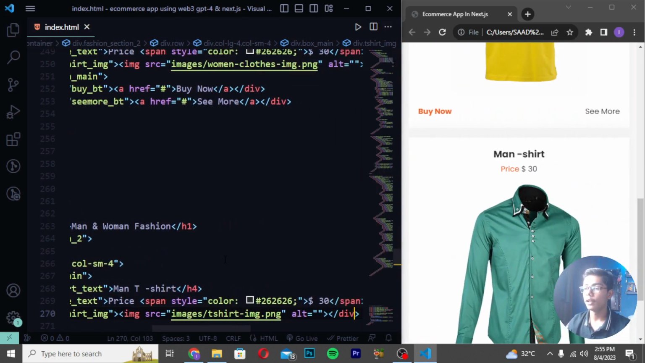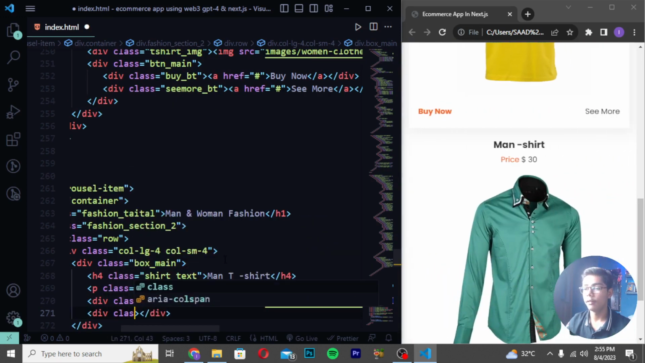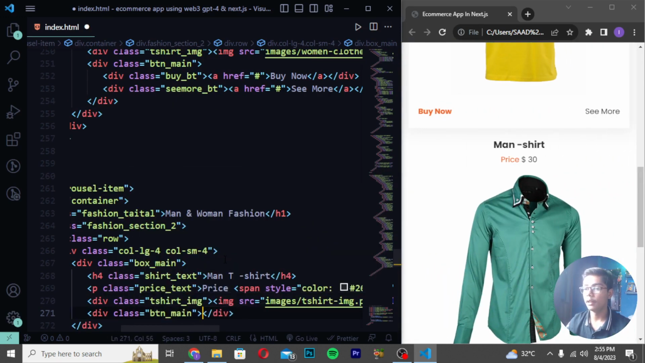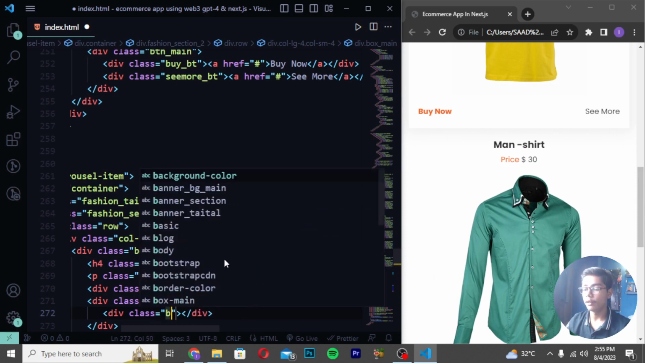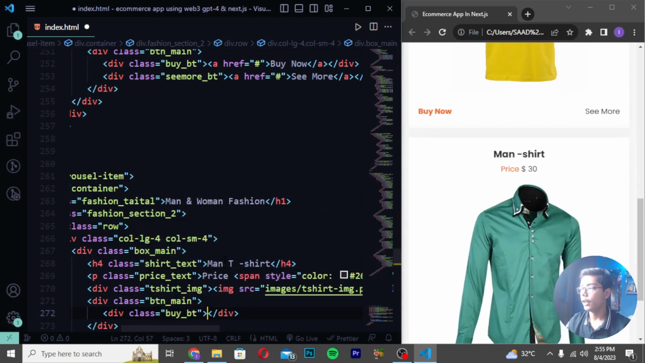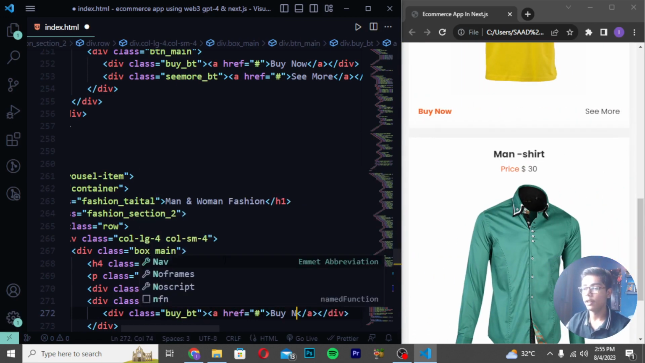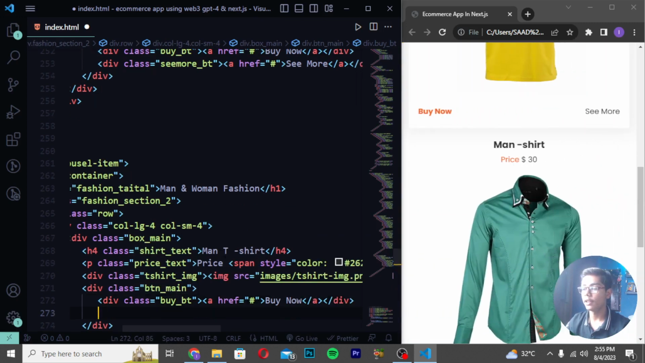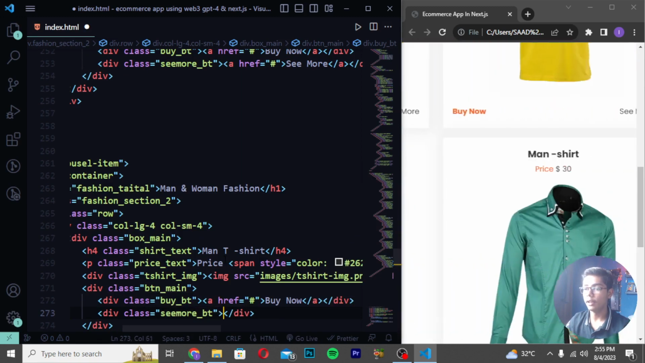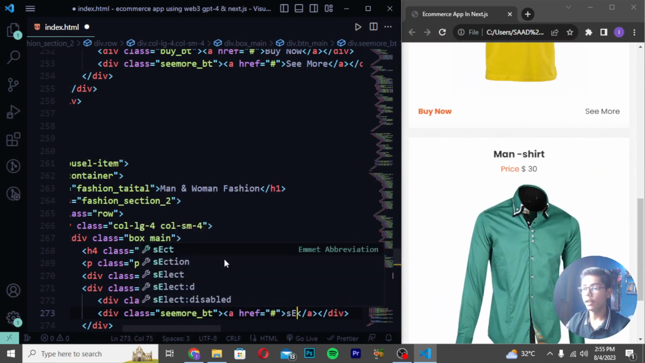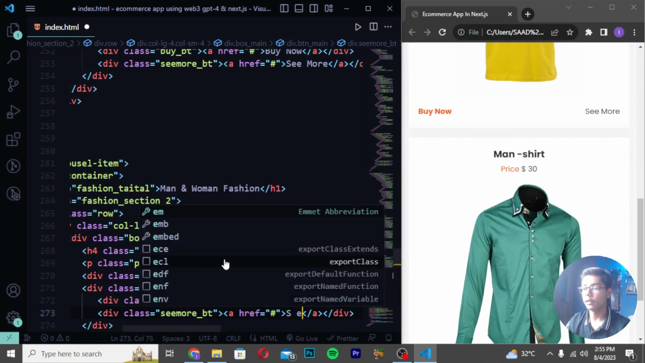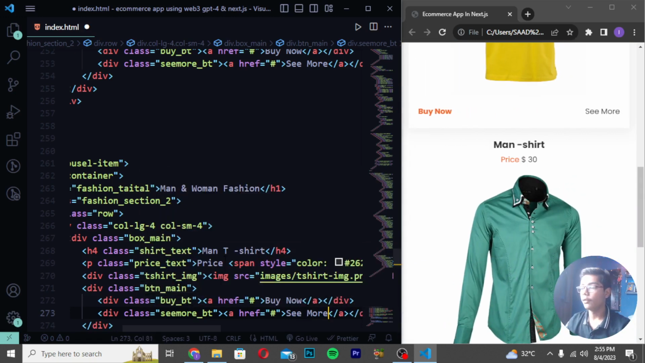Then you have to move after the close div tag which we have created with the class as btn_main. Then I will be now writing here div class buy_btn, and write here a tag, and here buy now. Then when you just done that, you have to create div class cmode_btn. Write here a tag and write here cmode like this, and then you have to save it.